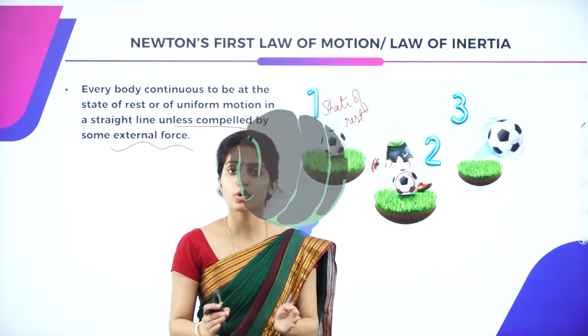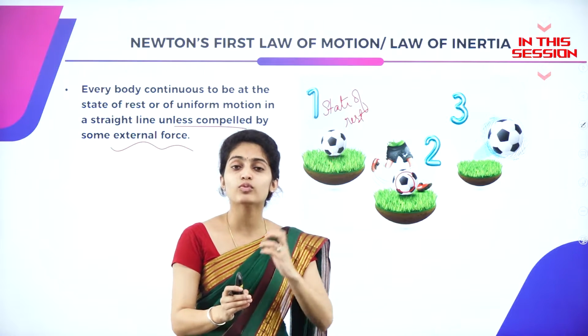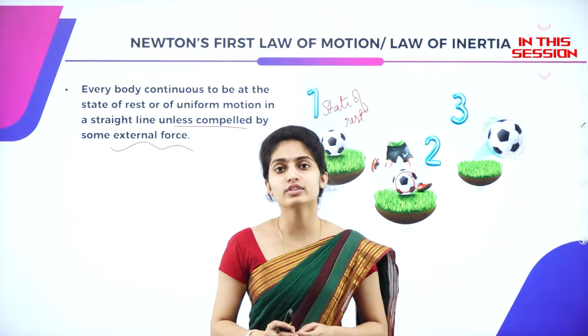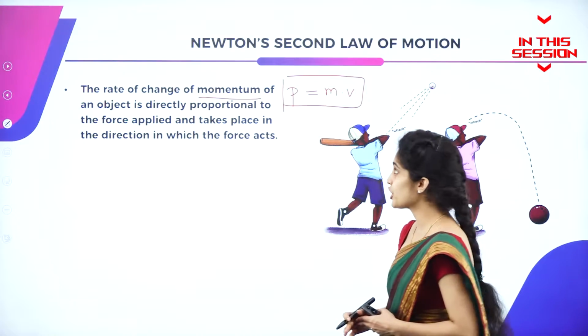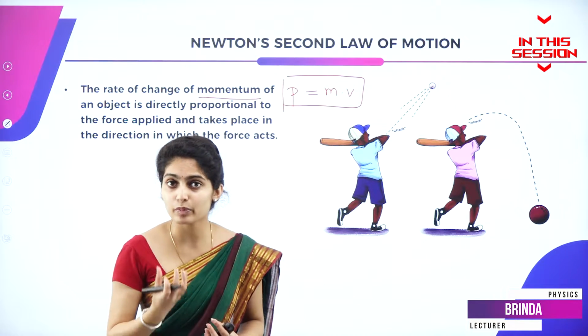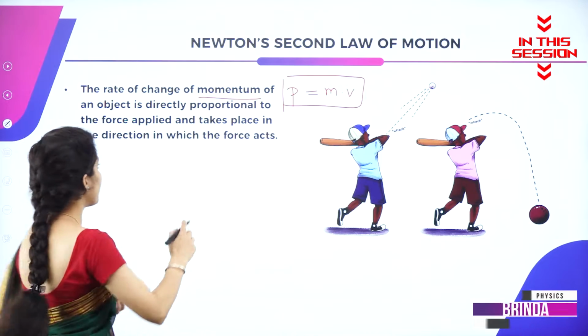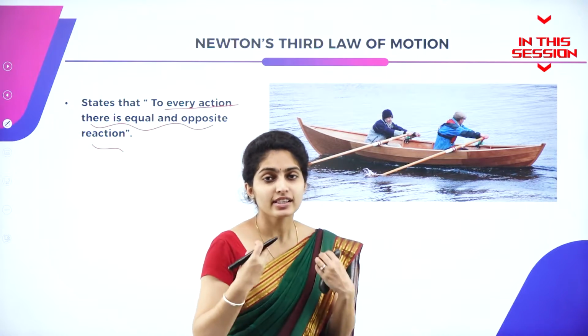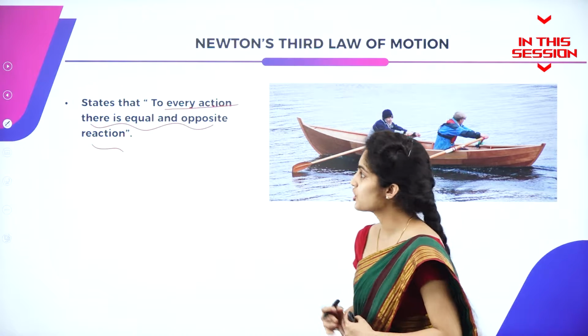What is that uniform motion? It is the motion wherein the velocity, that is its speed, is same throughout the time interval. The rate of change of momentum of an object is directly proportional to the force which is applied on it. To every action nature performs to us, there is equal and opposite reaction to it.